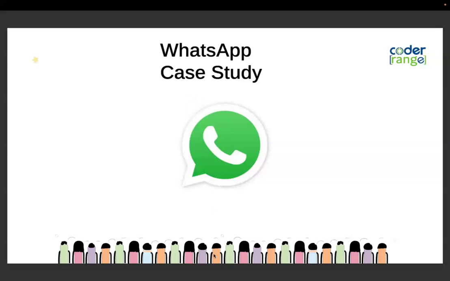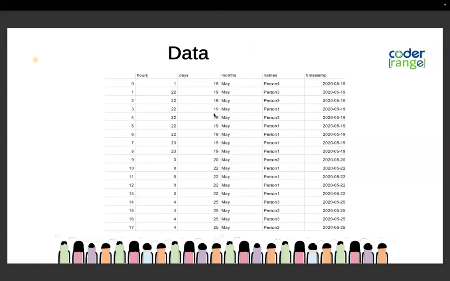We all use WhatsApp, and each one of us knows how to work with it. So I'm going to demonstrate a WhatsApp case study for a data analyst and data scientist comparison in depth. Before that, let me demonstrate what WhatsApp data is actually all about.